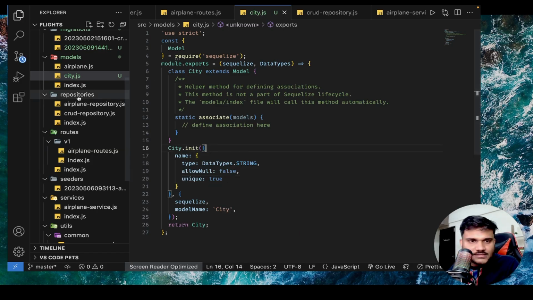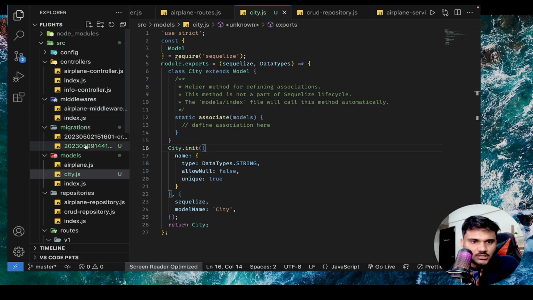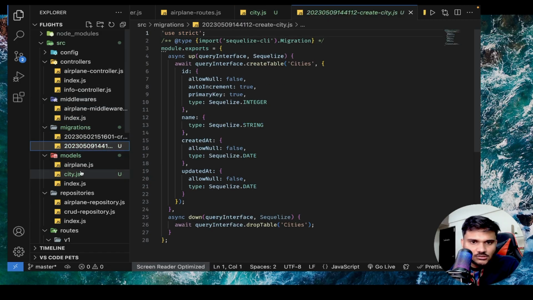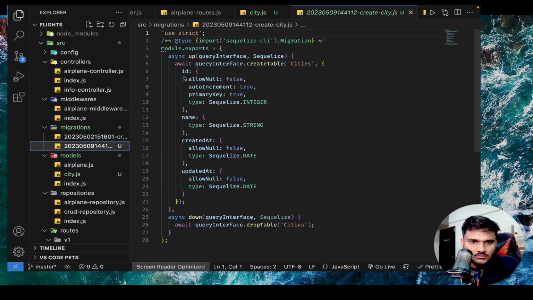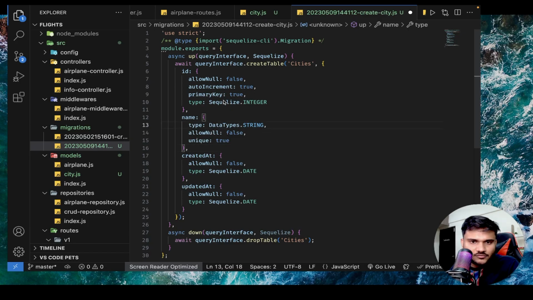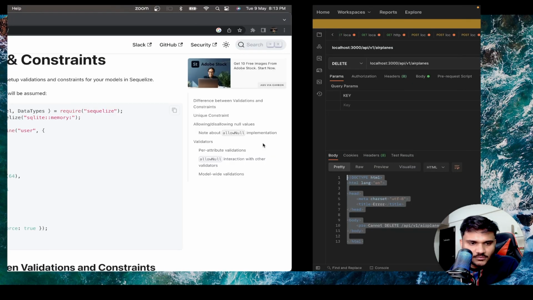And that's it. Same validations I am going to put inside my migration. So I'll just copy from here, paste it here. It will be just Sequelize.STRING, the only difference. So Sequelize.STRING is the type, allow null false, and unique true. Okay, this looks good to me.